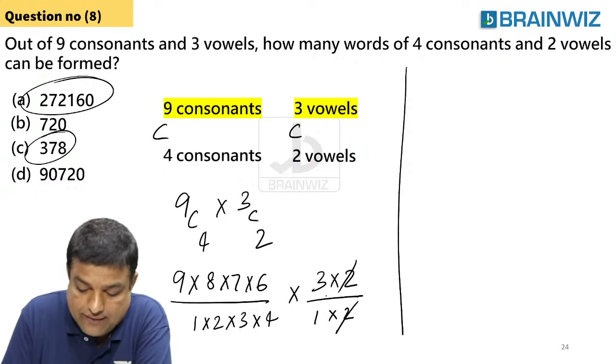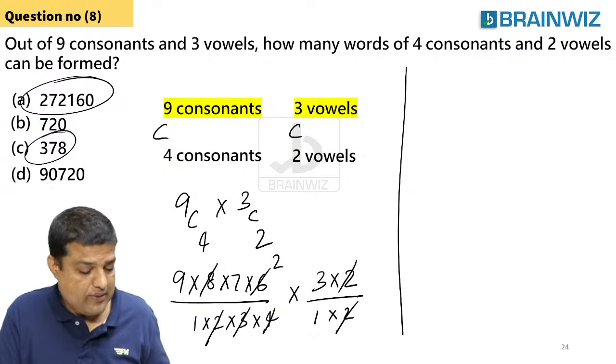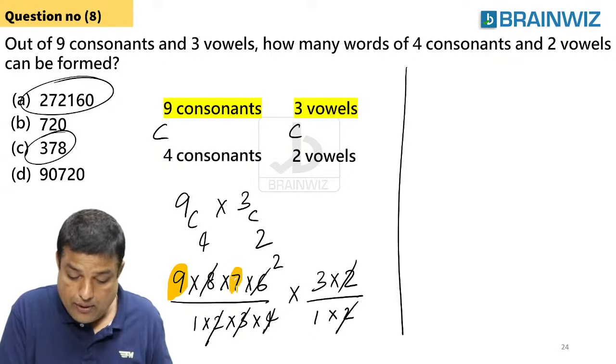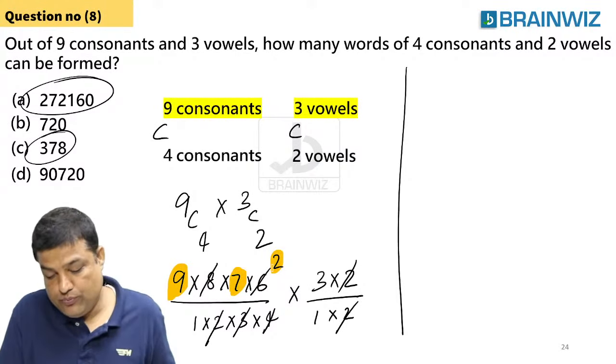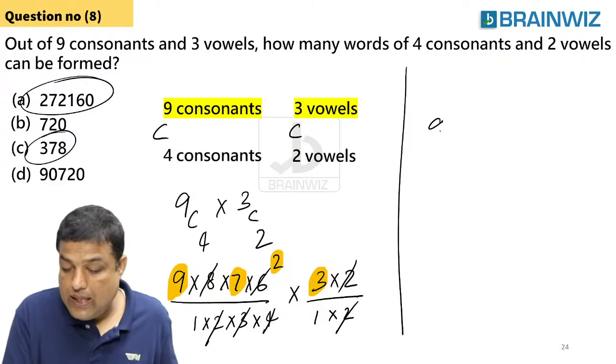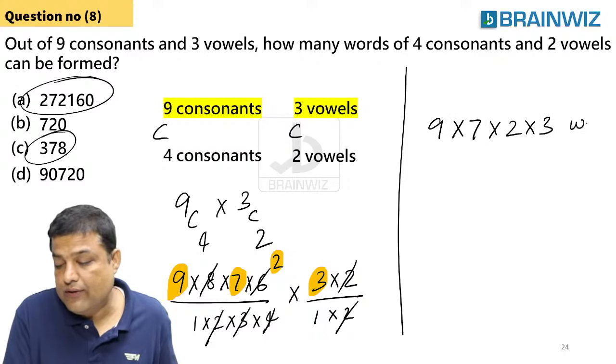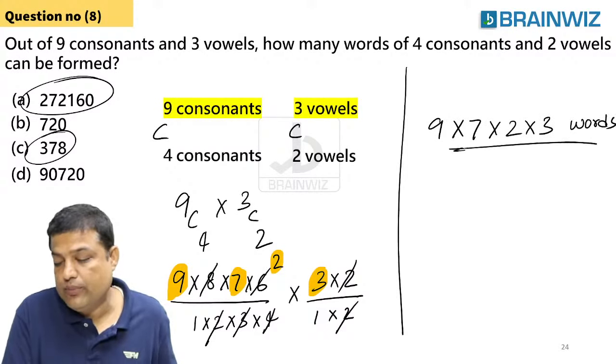Now let me cancel here. 3 will get cancelled. And here 2, 4, this will also get cancelled. 3 1s are 3 2s. So the answer comes with 9 multiplied with 7 multiplied with 2 multiplied with 3. So the answer is what? 9 into 7 into 2 into 3 words are formed. These many words are formed.